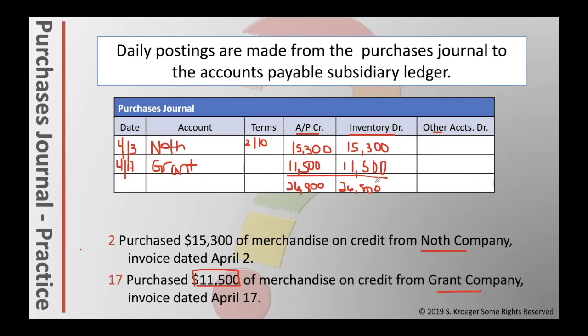Once again, this frees up the ledger. Instead of having all the different entries and transactions listed, it would just be one at the end of the month. We have nothing for the other accounts, but don't worry, we'll have an example where we use that in another one of the journals.